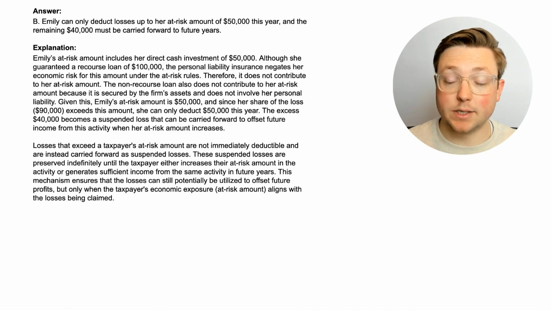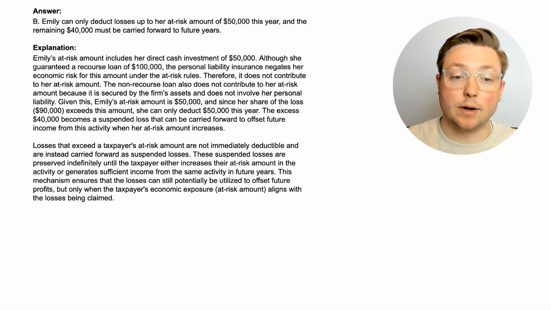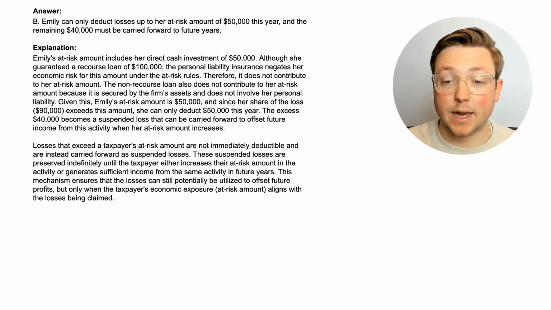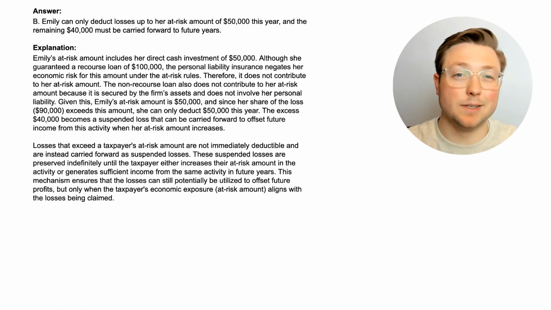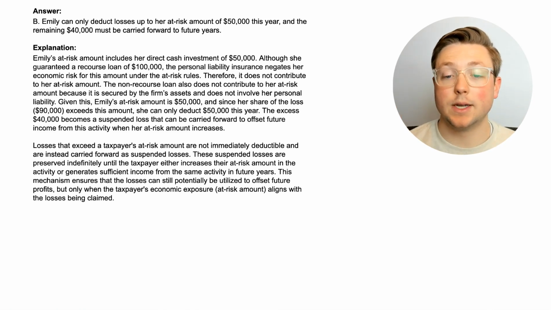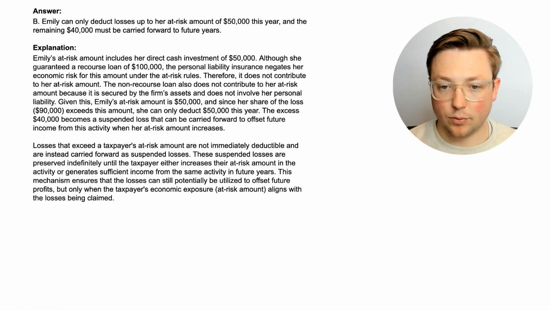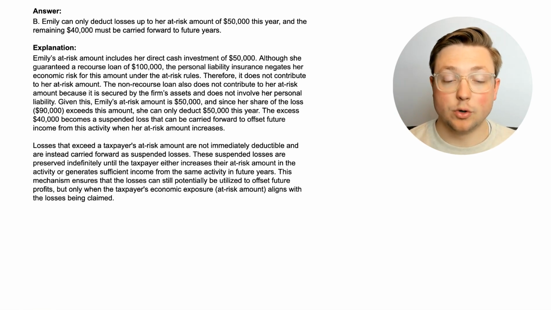So first off, we need to calculate the at-risk amount. So her at-risk amount is only the $50,000 cash investment. Although she guaranteed a recourse loan of $100,000, again, that can be a little confusing, the personal liability insurance negates her economic risk for this amount under the at-risk rules. So basically, even though she is at risk for it, it kind of negates that risk for her. Therefore, it does not contribute to her at-risk amount. The non-recourse loan also does not contribute to her at-risk amount because it is secured by the firm's assets and does not involve her personal liability.